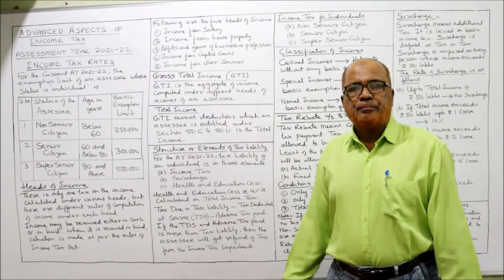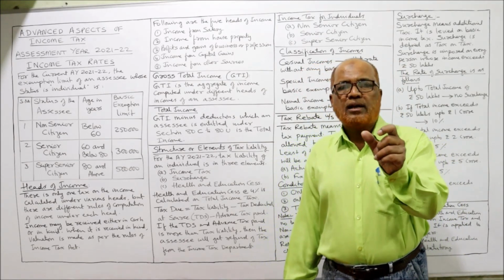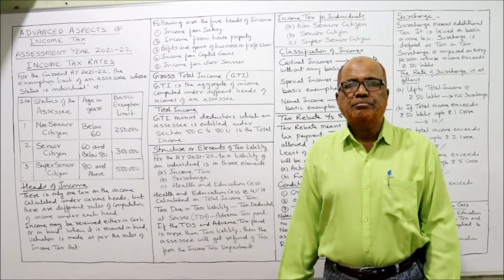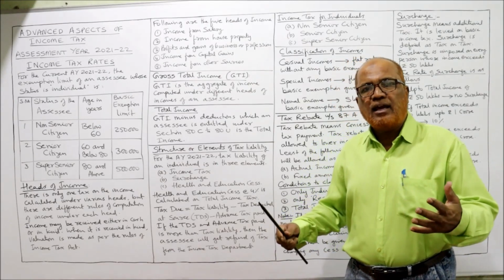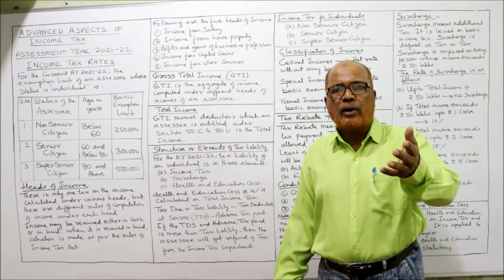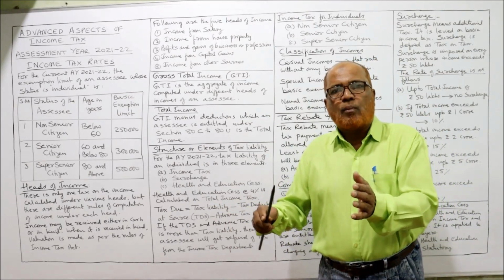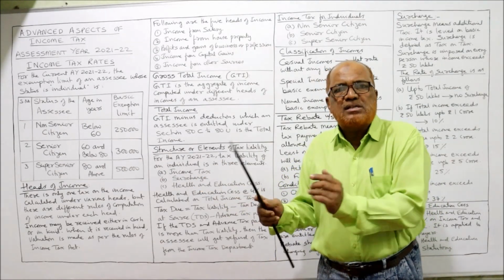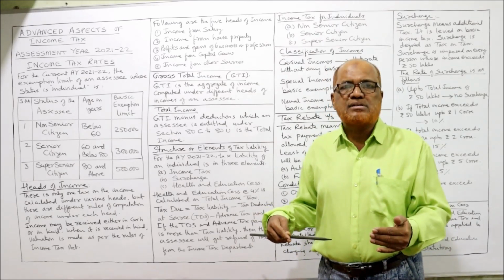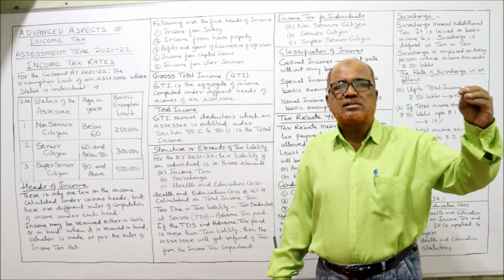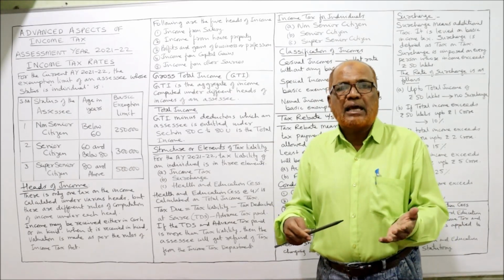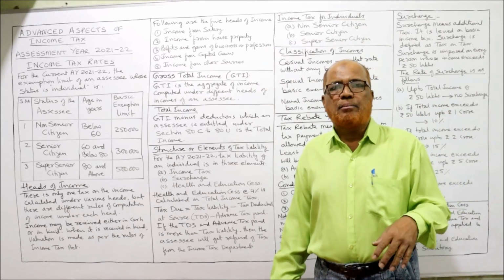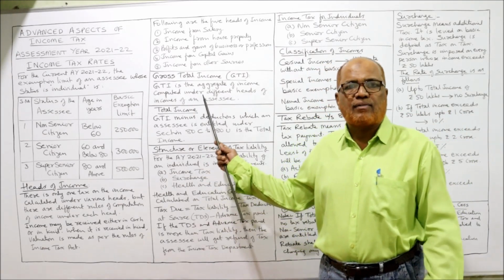Now gross total income, GTI. The gross total income is the aggregate of income of all the 5 heads. When a person is earning income from different sources, he is an employee getting salary, he has a property let out so he gets rent, he runs a small business so he gets profit, he sold a capital asset and got capital gain, and he may have dividend or interest income taxable under income from other sources.